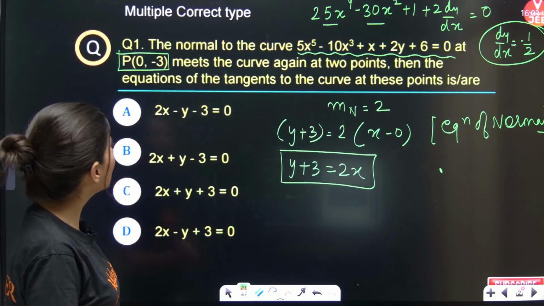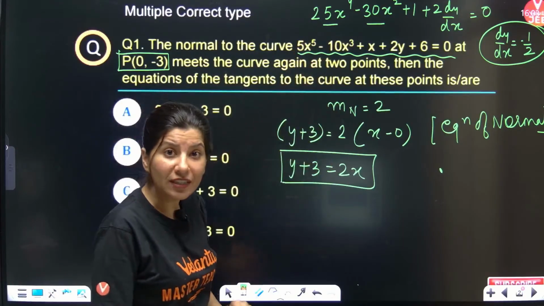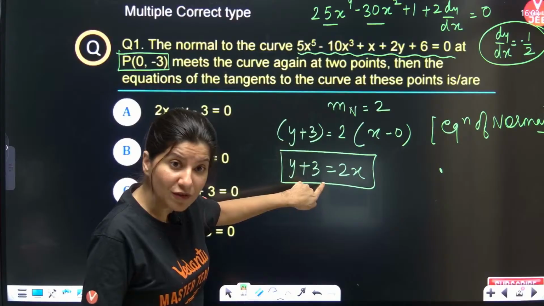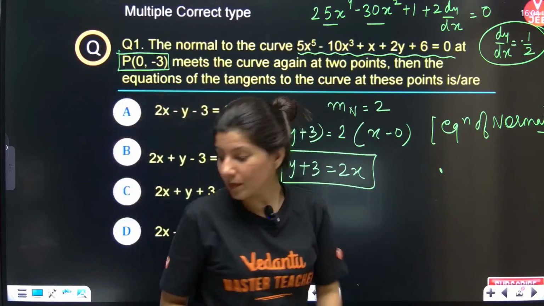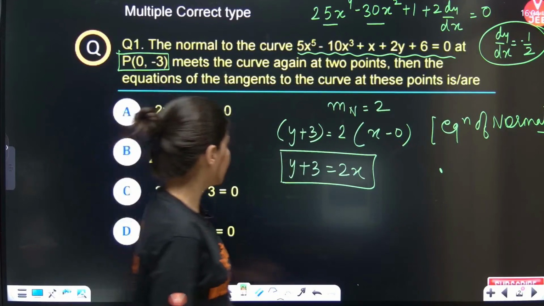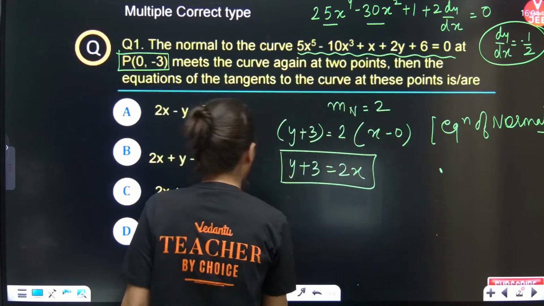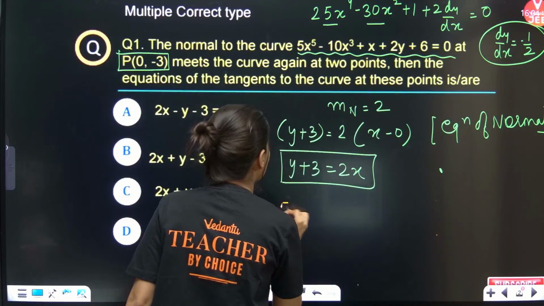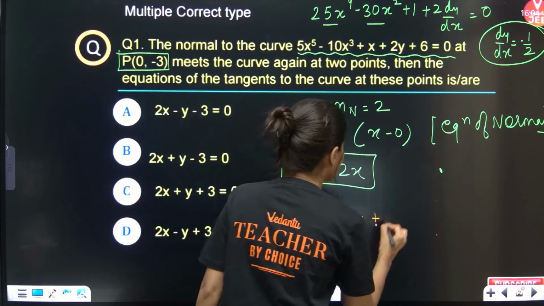Now the normal to the curve meets the curve again at 2 points. So what we need to do is solve the equation of normal and this curve. All right, let's do that. This is 5x to the power 5 minus 10x cube plus x plus 2y.